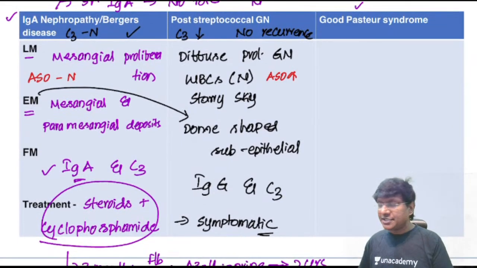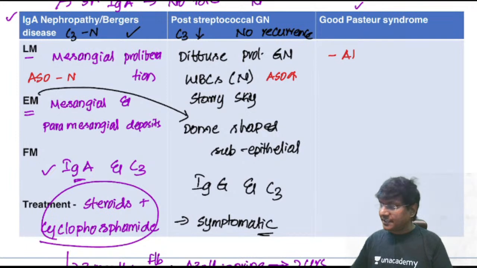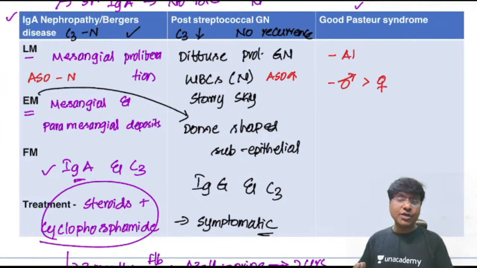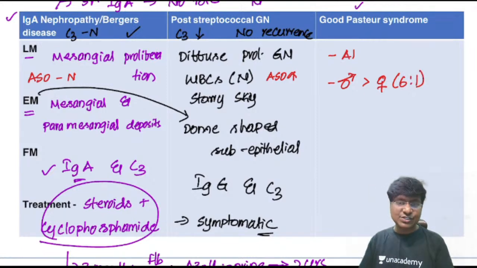The other important condition which causes nephritic syndrome is Goodpasture syndrome. So what is Goodpasture syndrome? It is an autoimmune condition. Even though it is autoimmune, it is more common in males rather than females, whereas usually autoimmune conditions are more common in females. The ratio is almost 6:1.